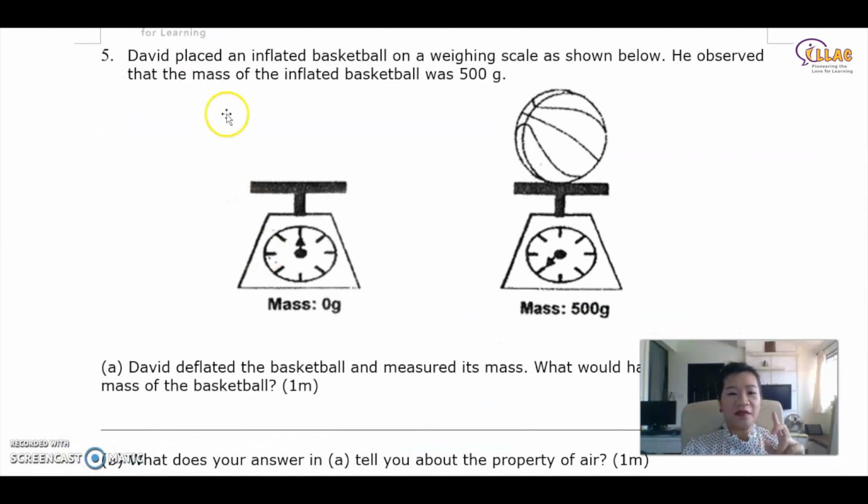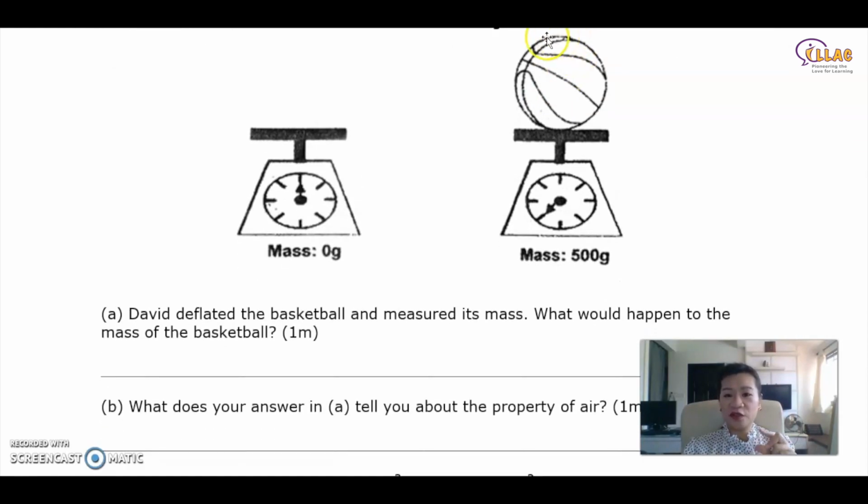Next one over here. David placed an inflated basketball on a weighing scale as shown below. He observed that the mass of the inflated basketball is 500 grams. Remember, for mass, it doesn't change. Even for air, the mass doesn't change. The only thing that changes is the volume, no fixed volume. So there is air inside. We're talking about air now, talking about gas.